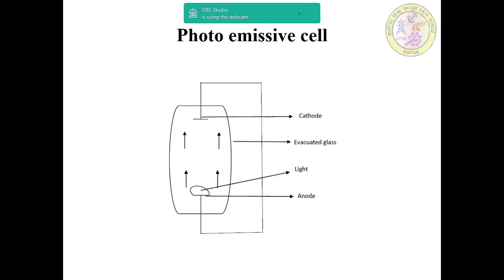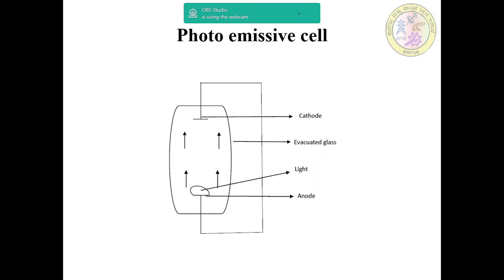This is the tube electronics, for example, the photoemissive cell. In this sketch, one is the cathode and the other one is the anode, in a tightly evacuated glass tube. Here light may be impinged on this anode, electrons may be generated and then move from anode side to cathode side. Here the photoemissive cell consists of a cathode as well as an anode, placed in a highly evacuated glass tube, that is a quartz envelope as shown in the sketch.